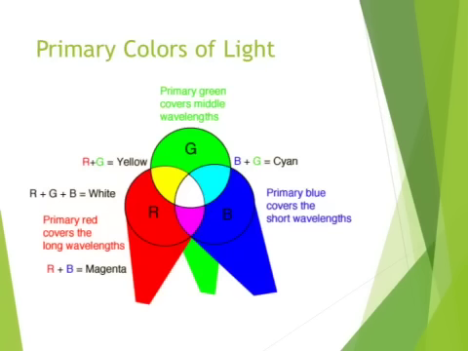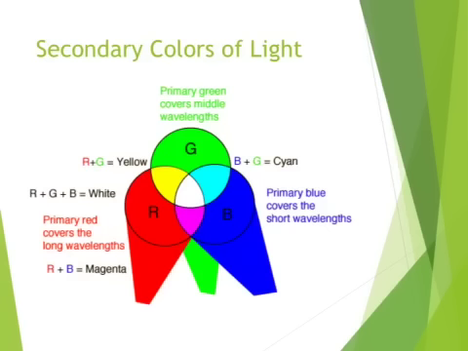Which therefore means that the primary colors of light are in reality, keep in mind this is of light, based on what your eyes can see. So the primary colors of light for your eye are red, which is pretty obvious, blue, which is pretty obvious, and green. Okay, those are actually the primary colors of light. Keep in mind I'm talking about light, not pigment. Okay, so if we take 3 flashlights, we've got a red one, a blue one, and a green one, and we overlap them, we can also find the other wavelengths. Sorry, the other wave colors.